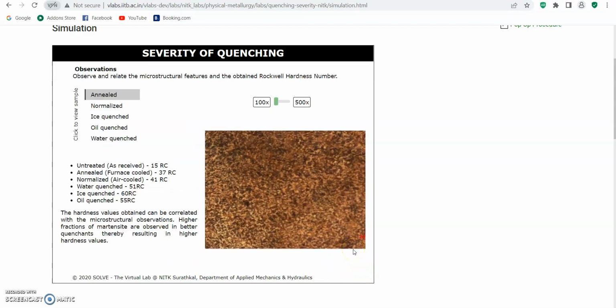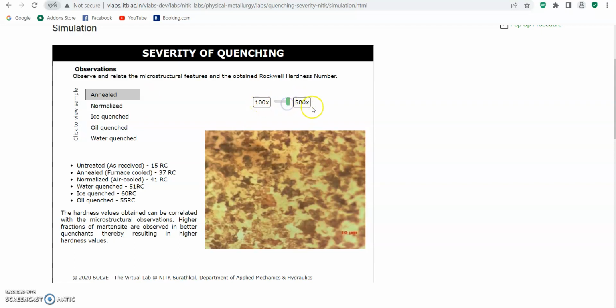This is for the observation of the samples. Observe and relate the microstructural features and the obtained Rockwell hardness number. For this, let's view the samples. For anneal, 100 times, and this is 500 times.